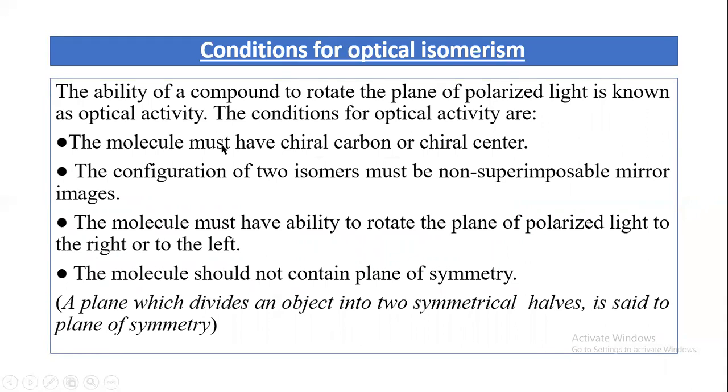And now I'll discuss a very important point, that is the conditions for optical isomerism. Number one, the molecule must have a chiral carbon or chiral center. Number two, the configurations of the two isomers must be non-superimposable mirror images. Number three, the molecule must have the ability to rotate the plane of polarized light to the left or to the right. The molecule should not contain a plane of symmetry. What is a plane of symmetry? A plane which divides an object into two symmetrical halves is said to be a plane of symmetry.